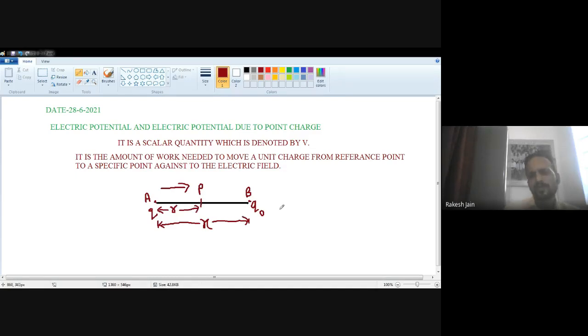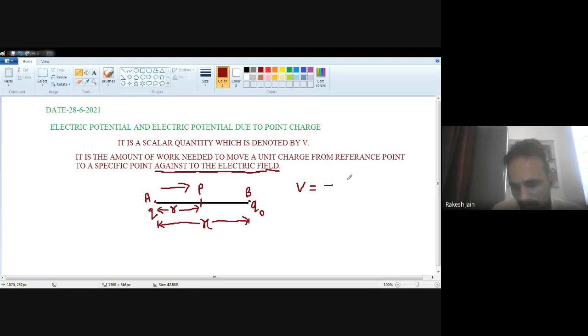Then according to the definition, what is the electric potential? Electric potential is denoted by V. It is the work needed to move the point charge placed at a point A, the reference point, to the new point P, which is separated at a distance r, against the electric field. The minus sign shows that it is opposite to the electric field.